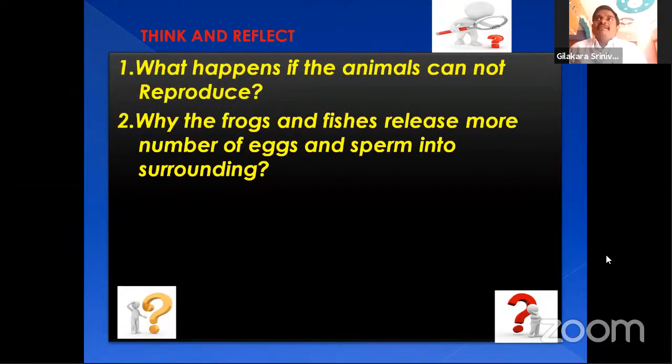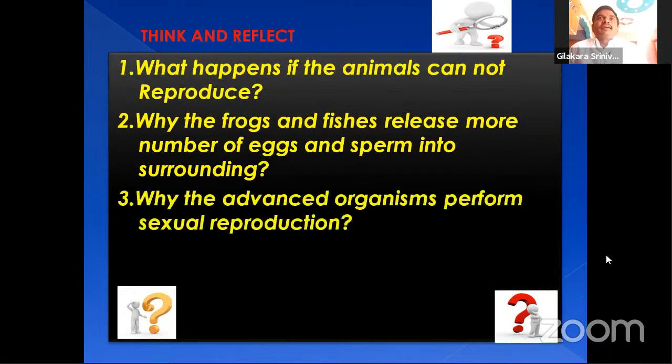Why do the frogs and fishes release a large number of eggs and sperm into the surroundings? Why do the advanced organisms perform the sexual reproduction process? You know very well, some of the organisms in the nature are advanced organisms, which means they have evolved very far, and some are tiny, early primitive organisms, such as microorganisms.